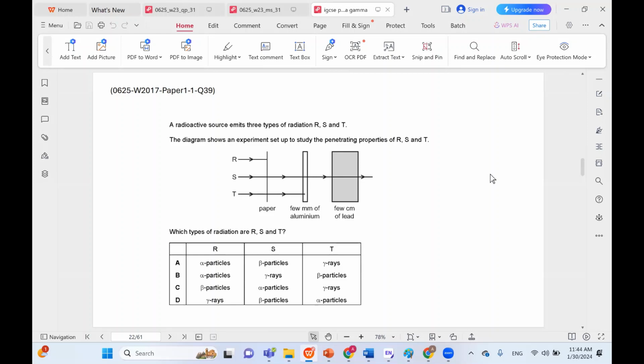So we said that alpha is the least penetrating, so we expect R to be alpha. Gamma is the most penetrating, so S is gamma, and beta is average, the middle ground, so T is beta. So we're going to go with beta for T, gamma for S, and alpha for R. Hence, B is the correct choice in this case.